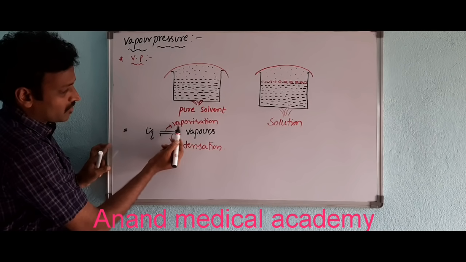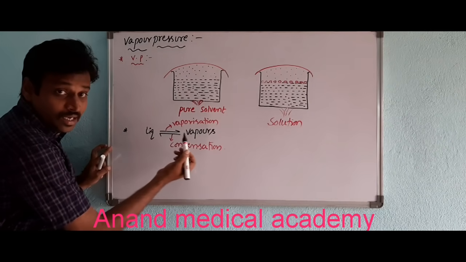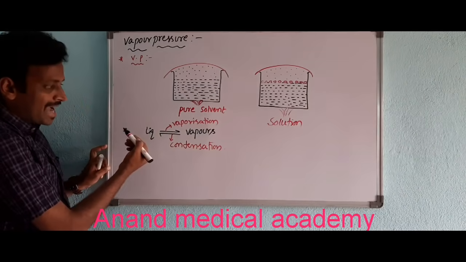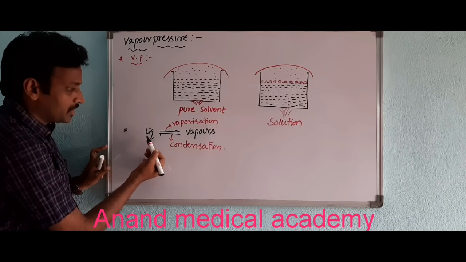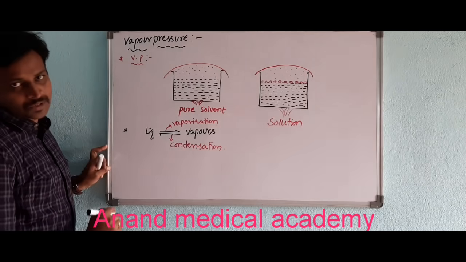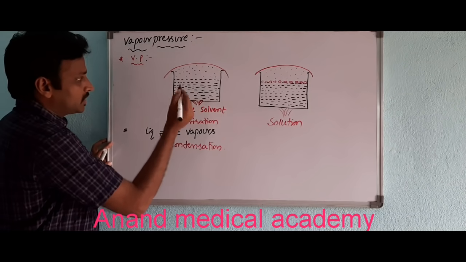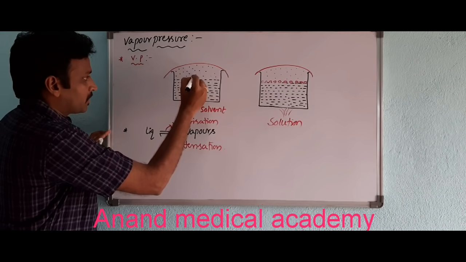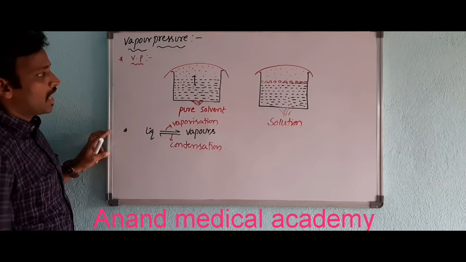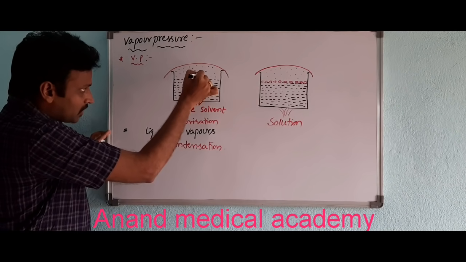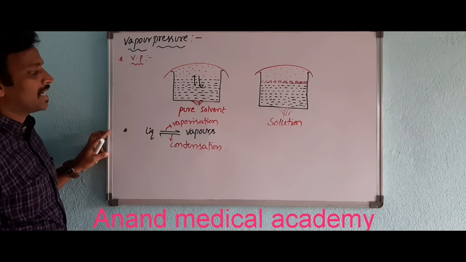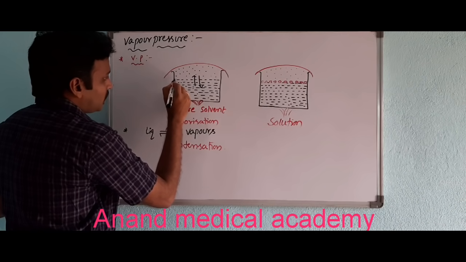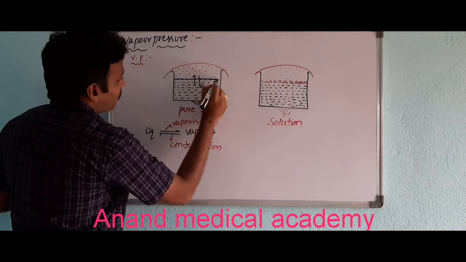See, here I have written vaporization. Liquid converted to vapors is called vaporization, and the same backward reaction, vapors converted to liquid, is called condensation. This liquid converting to vapors can be represented like this, and those vapors come down again, which you can consider as condensation. Now, what exactly is vapor pressure?